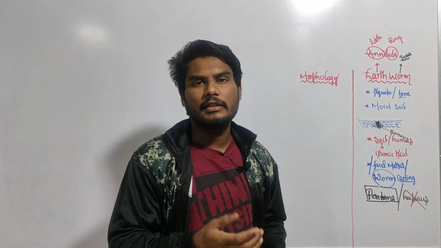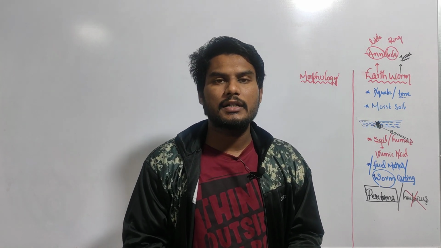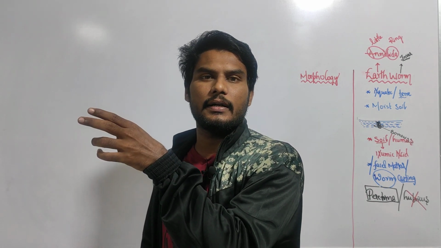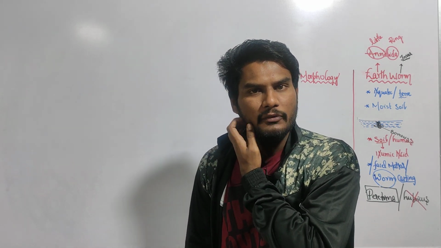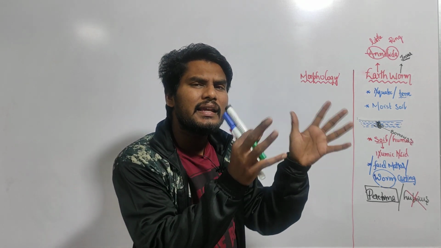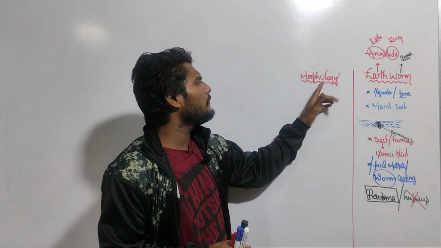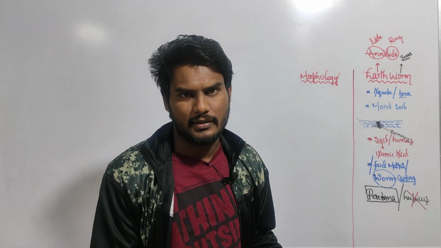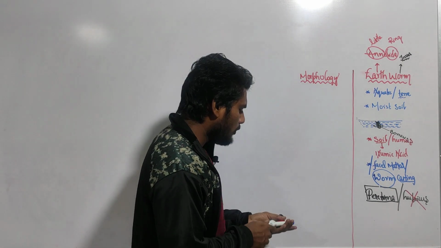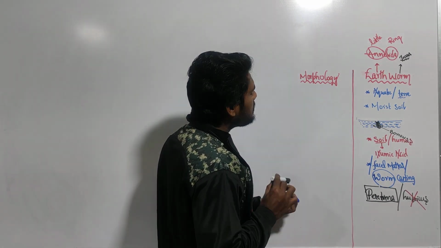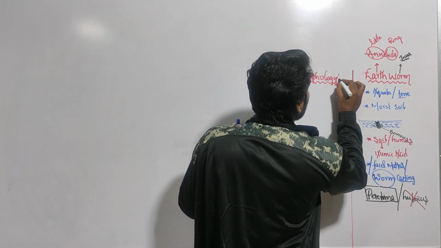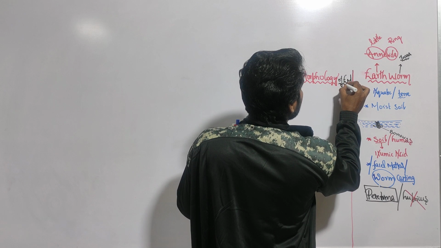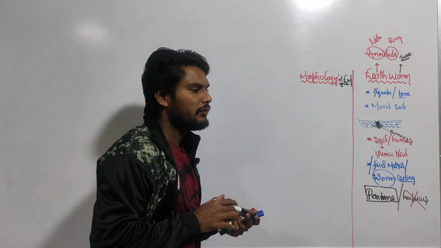In plants, you study the morphology of flowering plants, which means studying the root, the modifications of stem and modifications of leaf, that is, the external structure. Now we are going to study the external structure of the earthworm.